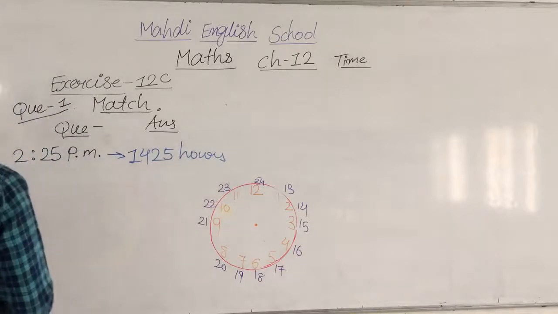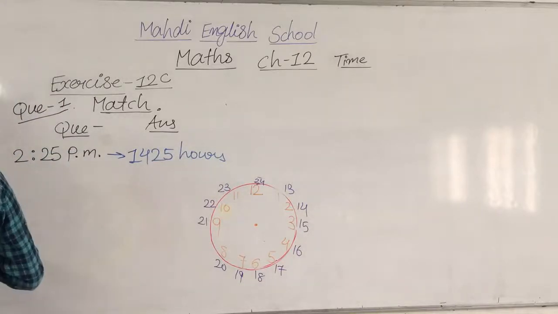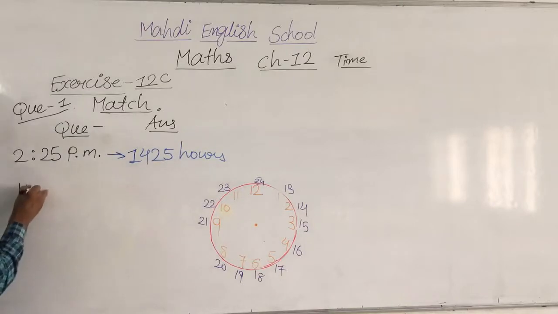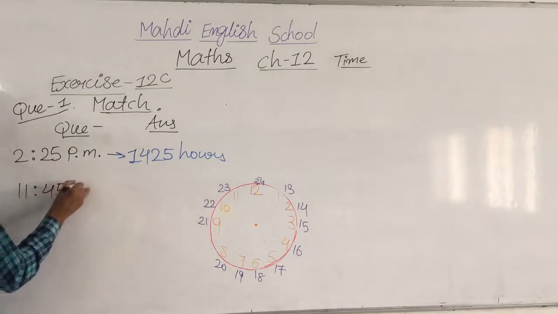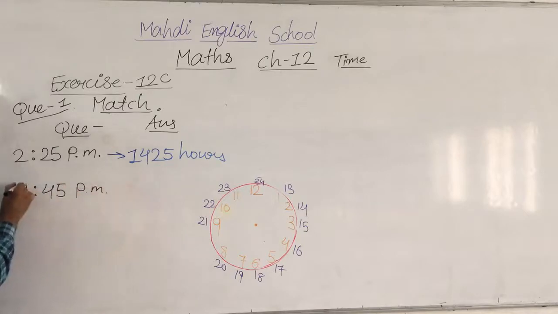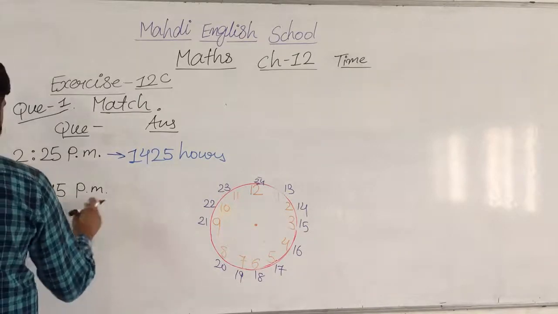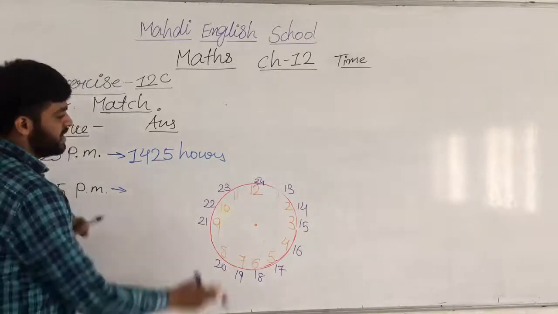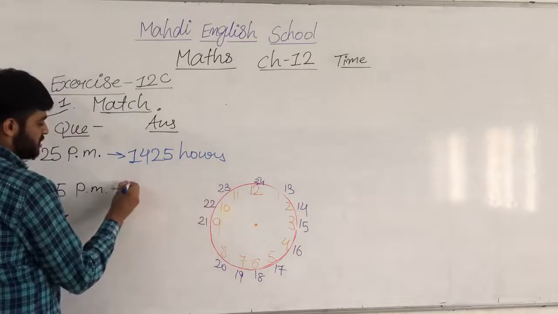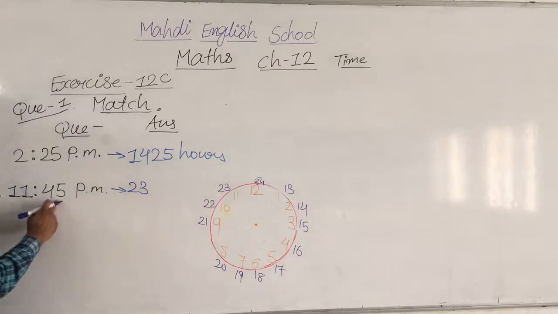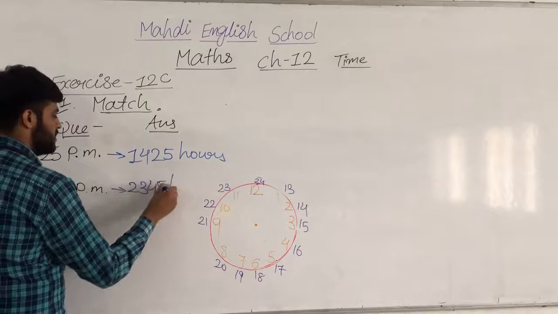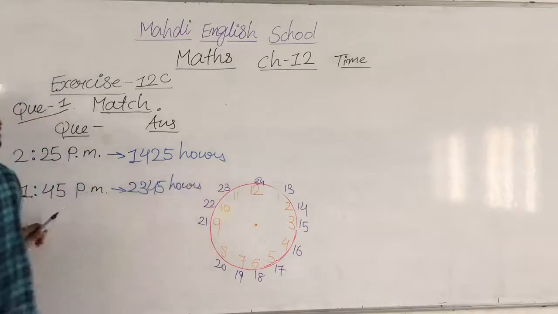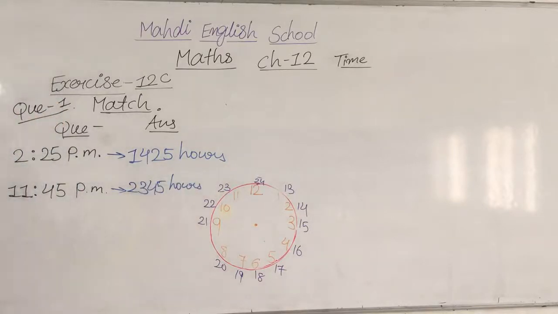But my point, all dear students. Then what was the second question? 11:45 p.m. What I am telling you, 11:45 p.m. What is the earlier one going to be? 11 is represented as 23. So 23 and 45 as it is. 23:45 hours. Note down this answer.